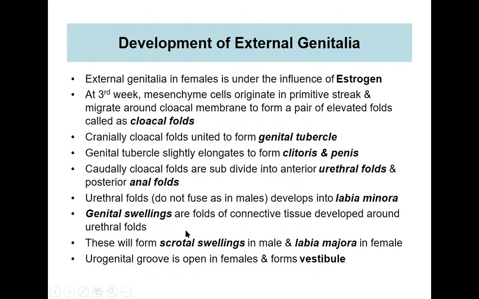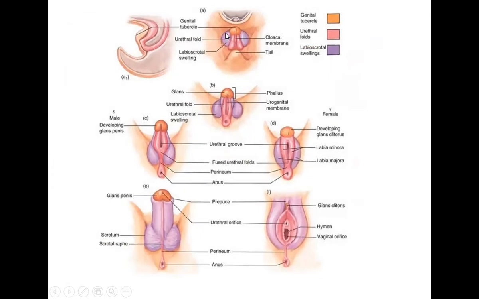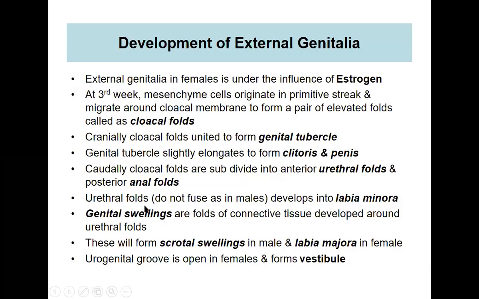The genital swellings, or folds of connective tissue, develop around the urethral folds. If you see here, you are now seeing these labioscrotal folds, also called the genital folds. They develop into the scrotum in the male, but in the female they will form the labia majora. So the genital swellings develop around the urethral fold and form the scrotal swellings in the male and the labia majora in the female.